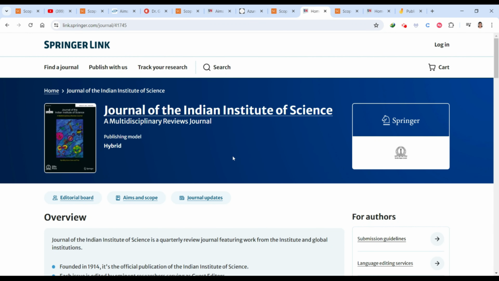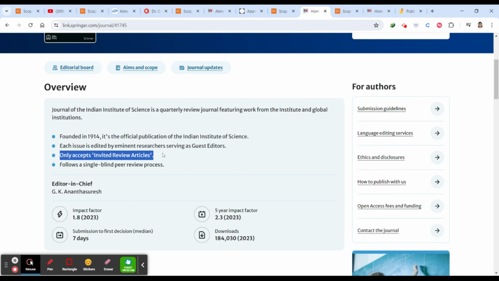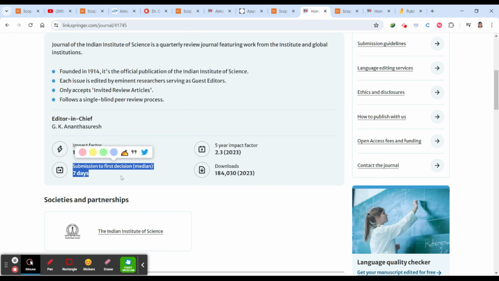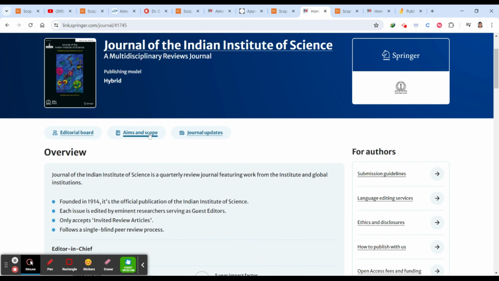Then let's go and explore this. You can see that it only accepts invited review articles. They'll be accepting only review articles. It's single blinded review. Here you can see that submission to the first decision is 7 days. And you can also see here the aim of this journal.